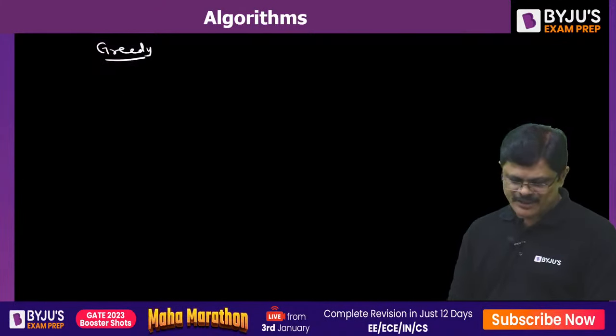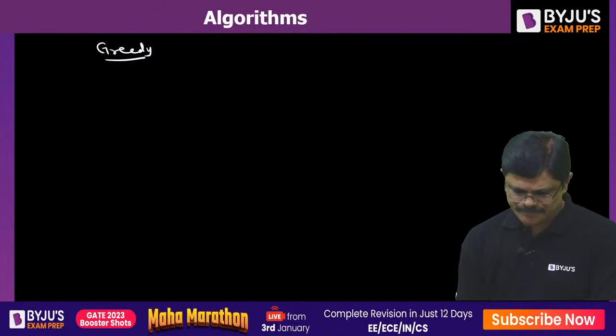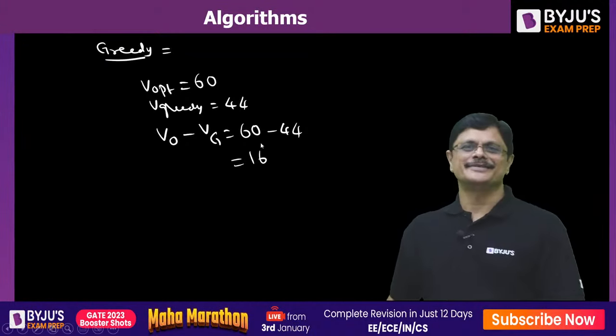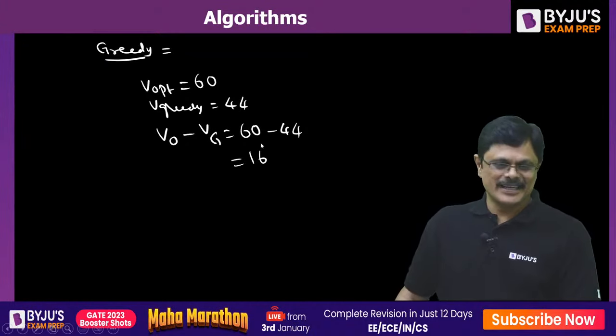So what is the answer for this problem, sir? V optimal is 60 and V greedy is 44. So what is V optimal minus V greedy? 60 minus 44, that is 16. Got it? Is the idea clear?